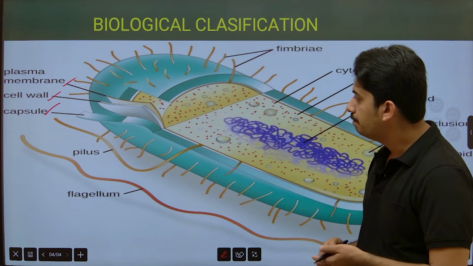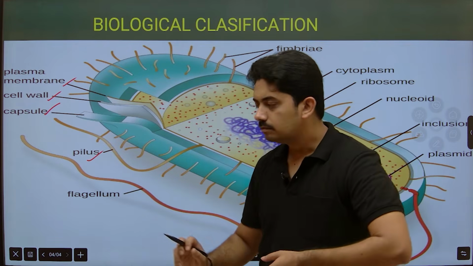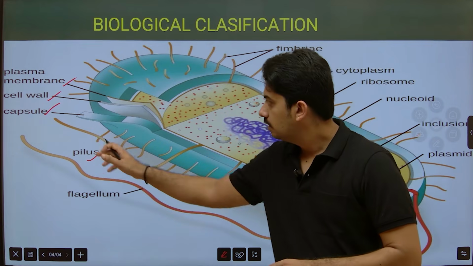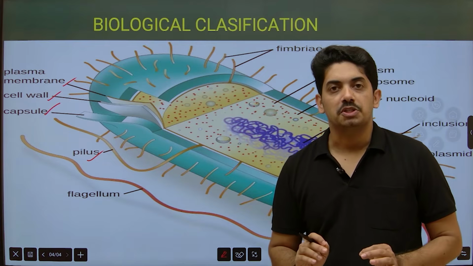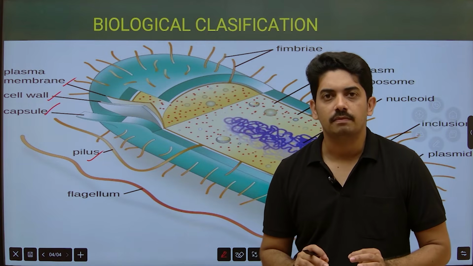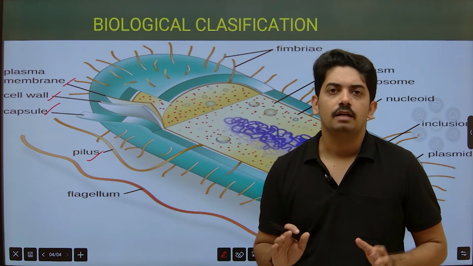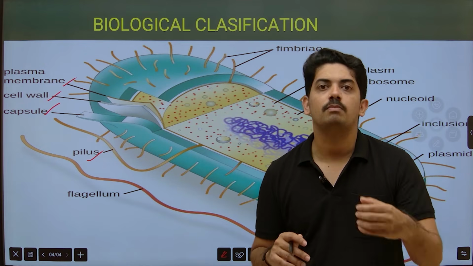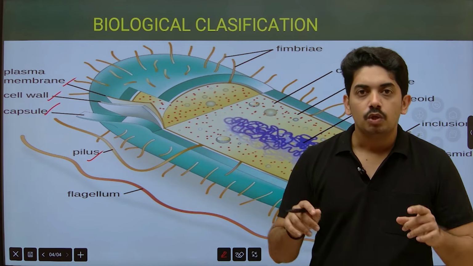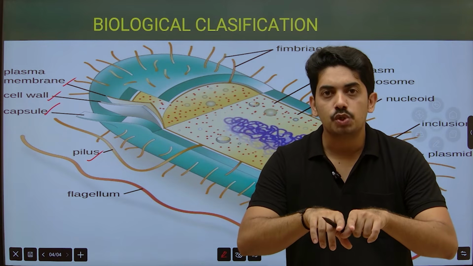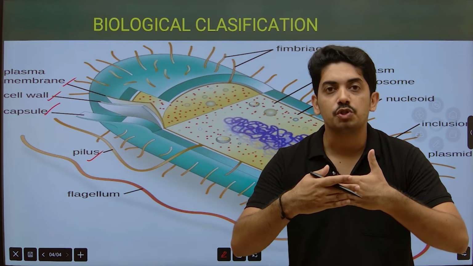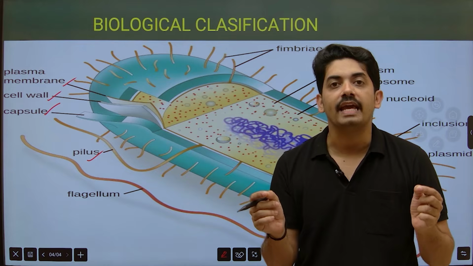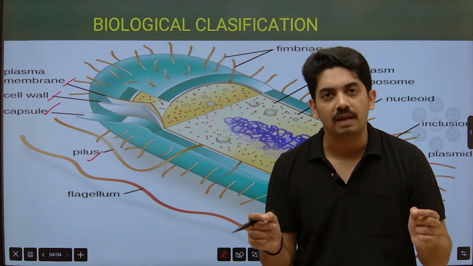Now, what is the function of pilus or pili? Very important. Pili help during conjugation. Now, what is conjugation? Bacteria usually reproduce by the binary fission method, but they also sometimes show a sexual mode of reproduction. At that time, two compatible bacteria come close to each other and form a conjugation bridge with the help of pilus or pili, and they exchange extra-chromosomal genetic material, that is plasmid.